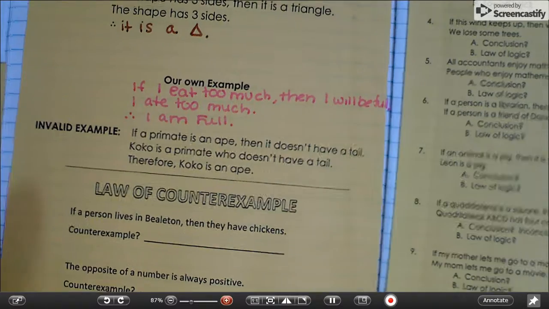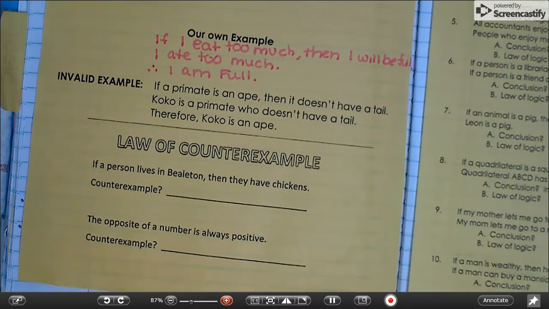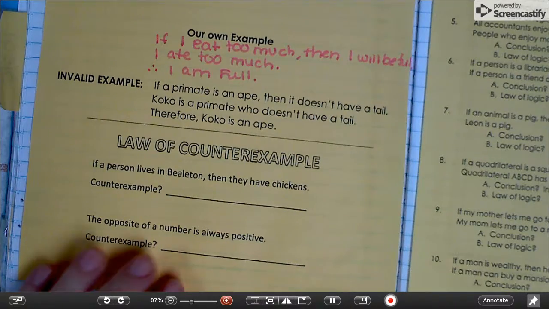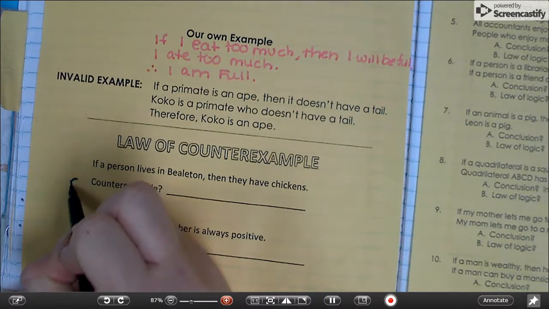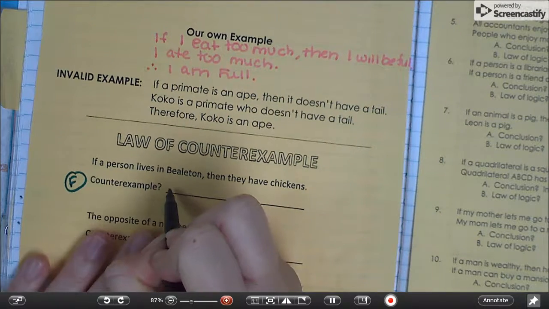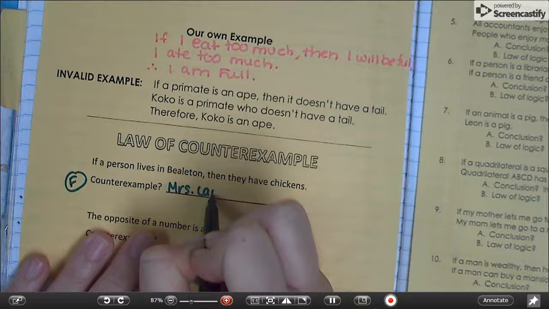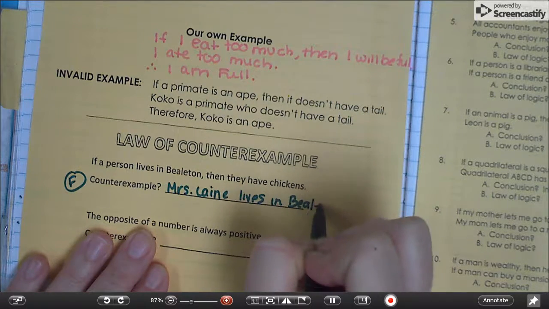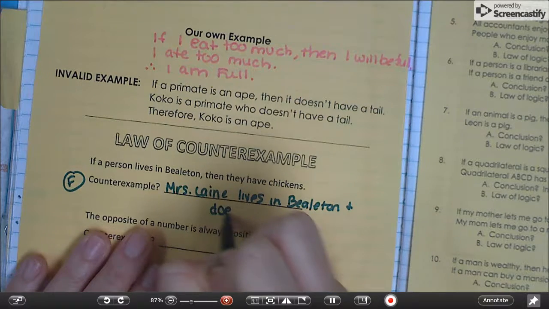All right, and lastly, the law of counterexample, which we talked about a little bit in the other section. The counterexample is how you can prove something to be false. If you can find even one example that proves something false, then the whole entire thing is false. If a person lives in Bealton, then they have chickens. This is false because of the counterexample. Mrs. Laine lives in Bealton and doesn't have chickens.